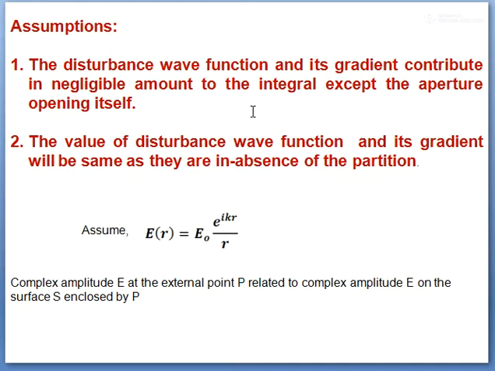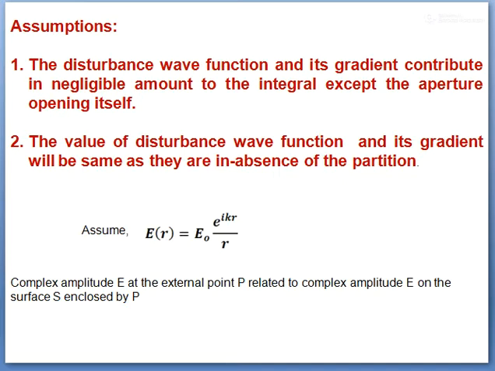It will provide the same amount of disturbance whether the partition is there or there is a small opening through which the ray can pass. And the third assumption is, as a spherical wave, which is an obvious assumption, its electric field vector will be E0 e to the power i omega t.